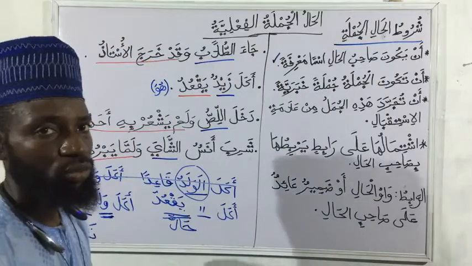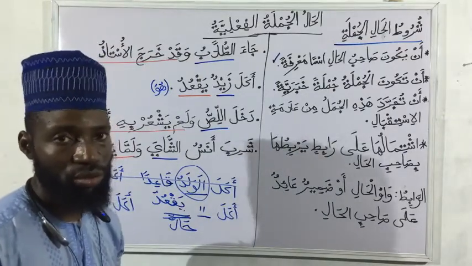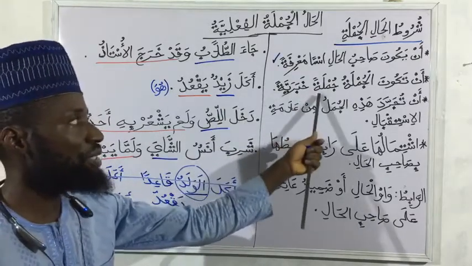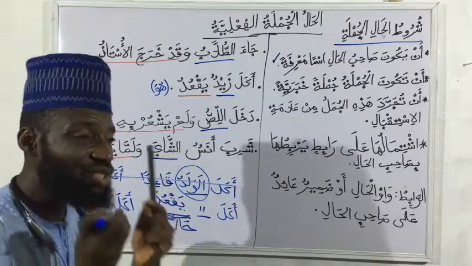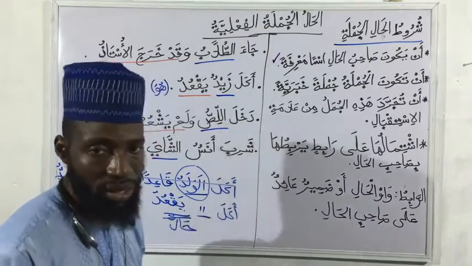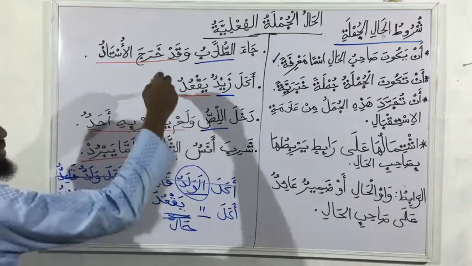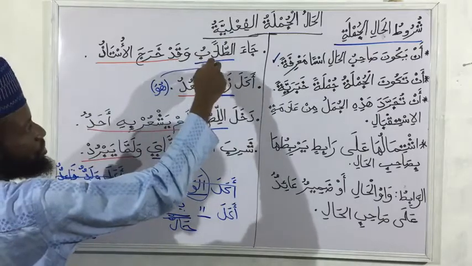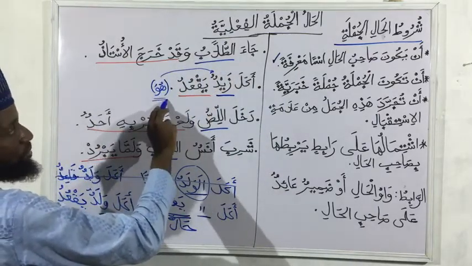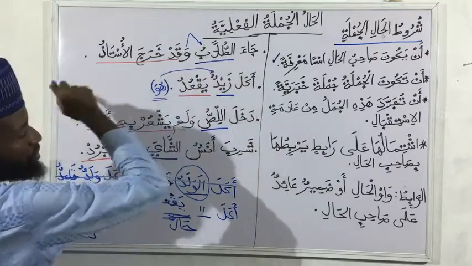Do you get now? We told you that any jumla you see, when they say jumla khabariya, in short, what they mean is what? Mubtada and khabar, or what? Fi'lu wa fa'il. Do you get now? So this is the domir that is going back to your what? To your sahibul hal. Do you get? That's the rabit, which is the domir mustatir here. The rabit here is the waw al hal connecting the tulab to the sentence.